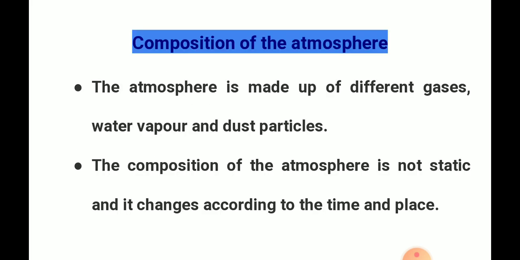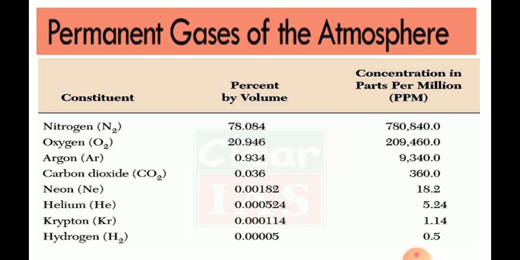Next, composition of the atmosphere. The atmosphere is made up of different gases, water vapor, and dust particles. And we know that the composition of the atmosphere is not static; it changes according to time and place. Next, permanent gases of the atmosphere. Nitrogen and oxygen are the two most important gases, which occupy a large percentage by volume. Nitrogen concentration is about 7,80,840, and oxygen concentration is about 2,09,460. The remaining percentage is filled by the remaining gases, that is argon, carbon dioxide, neon, helium, krypton, and hydrogen.